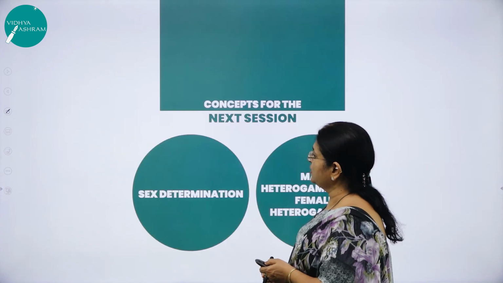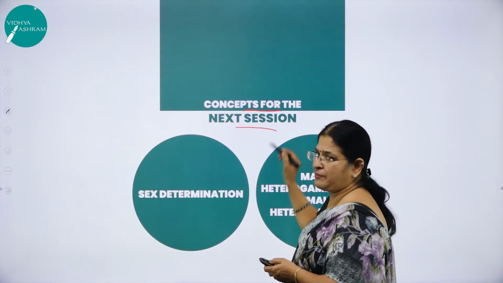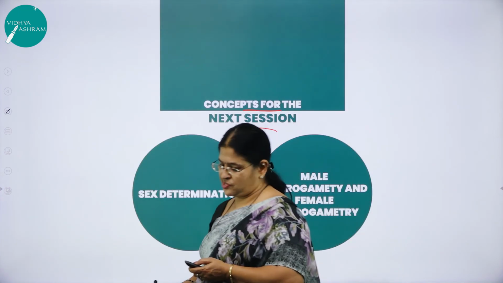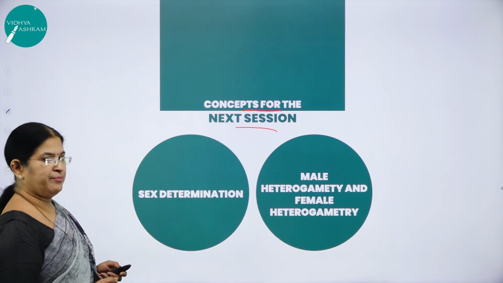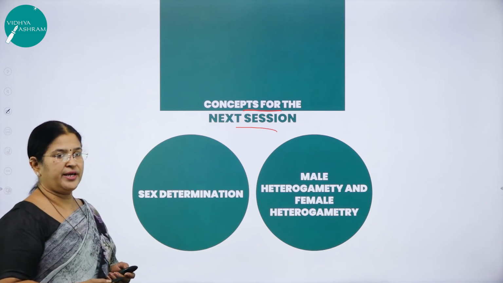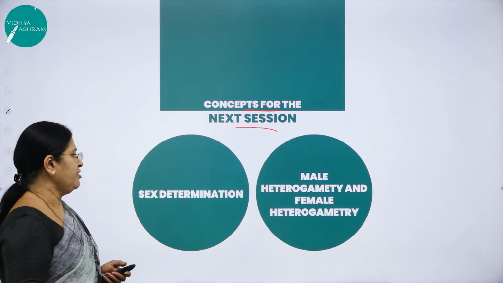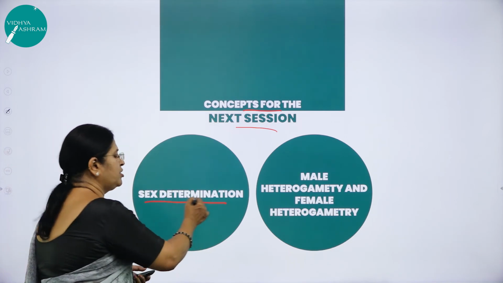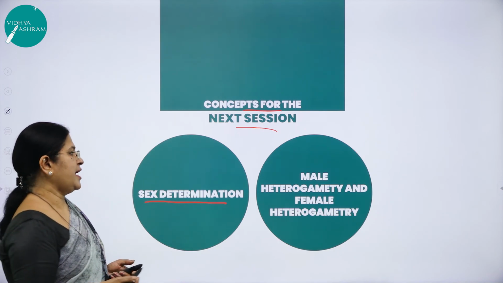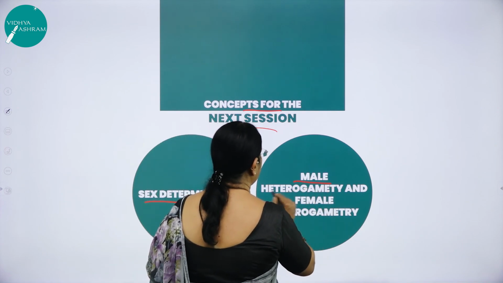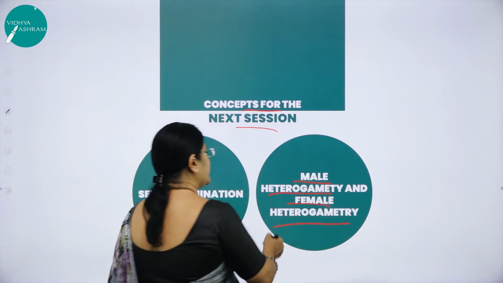So moving on to the next session, in the coming session, what are we going to study? Continuing the remaining concepts of this very important chapter, principles of inheritance and variation, we'll be studying about sex determination with different examples, and what is male heterogamety and what is female heterogamety.